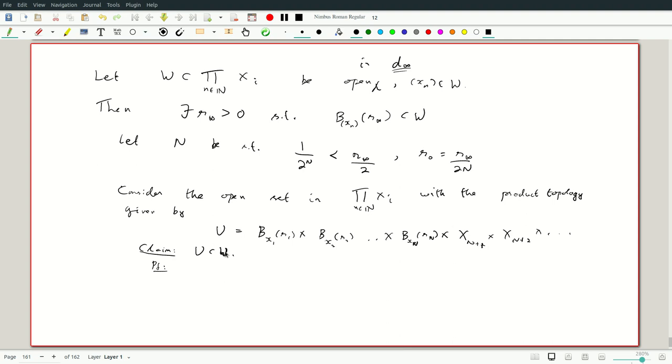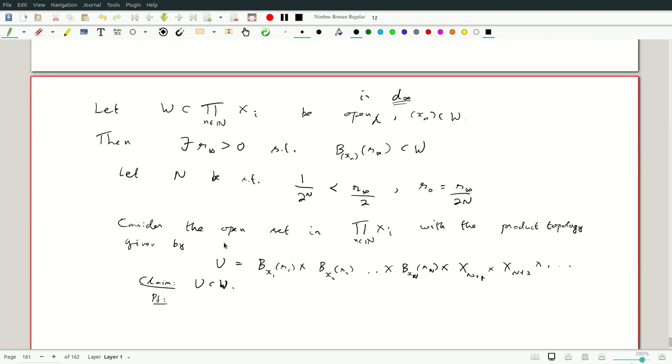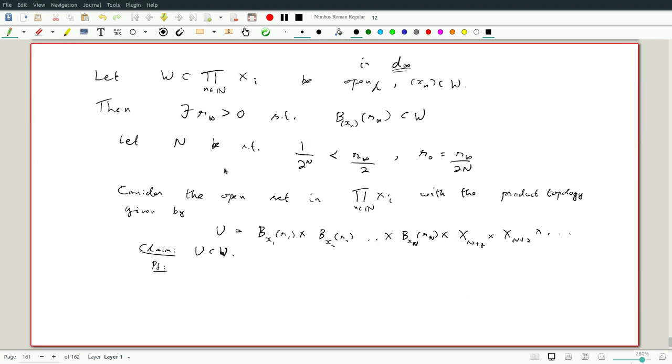So we have shown, in the previous step, I didn't explicitly say what it showed: that if a set is open in the product topology, it's open in the metric topology, by taking a point and constructing a ball. Now we have taken something open in the metric topology. We are showing it's open in the product topology. So the two topologies are equal. Okay, so here's the claim that U is contained in W, the last step needed for this logic.